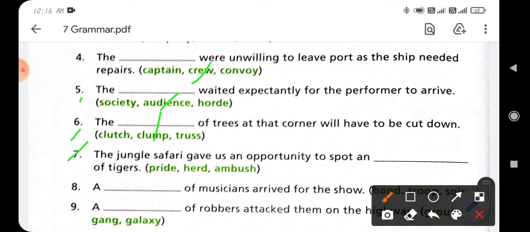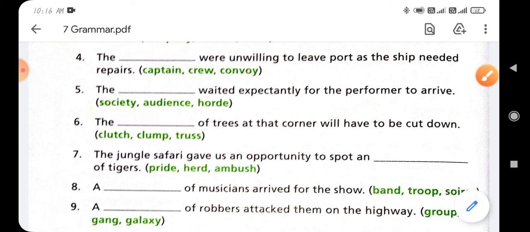Now option number 7. The jungle safari gave us an opportunity to spot a dash of tigers. So which collective word will be added with tiger? The pride. Okay, pride of tigers. Clear? And the sentence will be: the jungle safari gave us an opportunity to spot a pride of tigers.